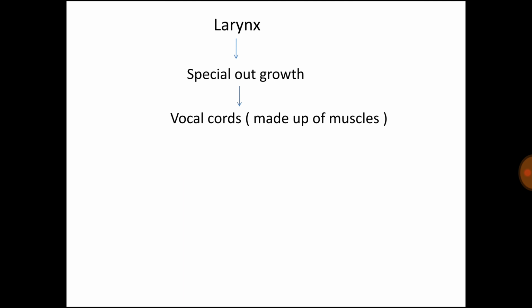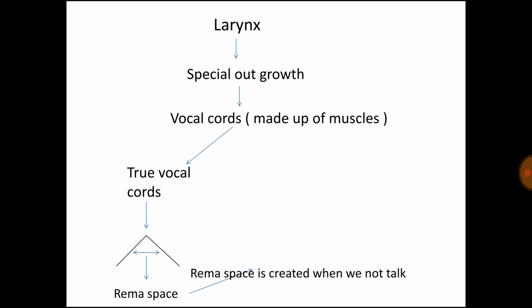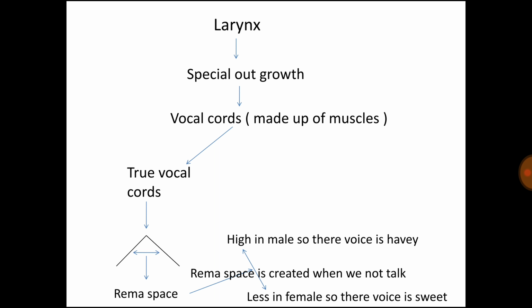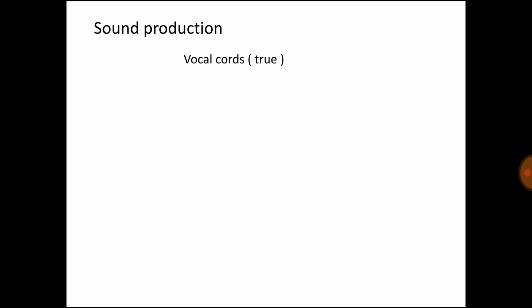The larynx has a special outgrowth known as vocal cords, which are made up of muscle. There are 2 types of vocal cords: true vocal cords and false vocal cords. The true vocal cords are a pair, and between these two vocal cords a space is present, known as the rima space, and this space is created when we do not talk. This rima space is smaller in females, so their voice is sweet, and larger in males, so their voice is heavy. The false vocal cords are also present in the larynx, and both the true and false vocal cords are present in pairs.